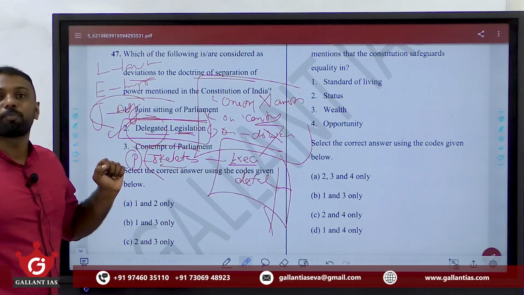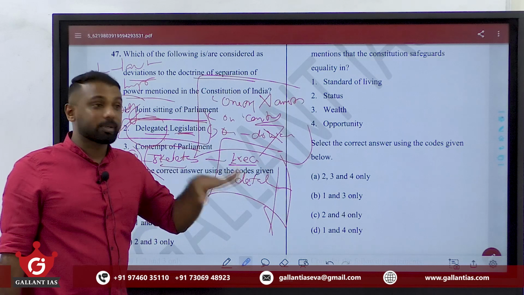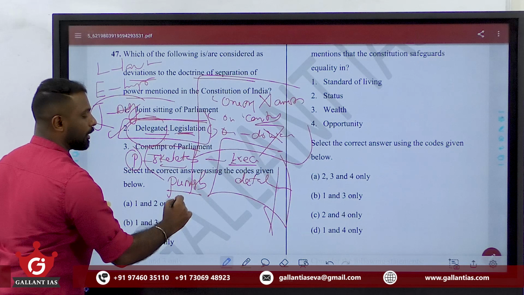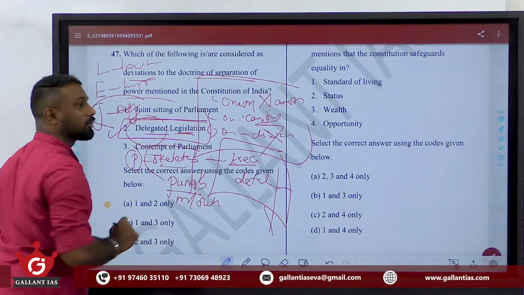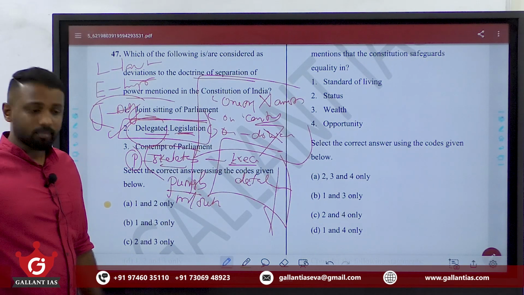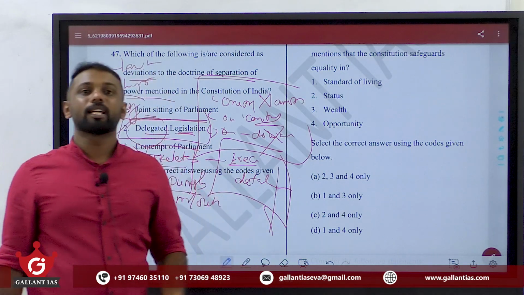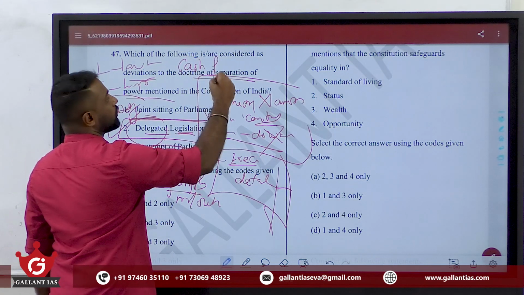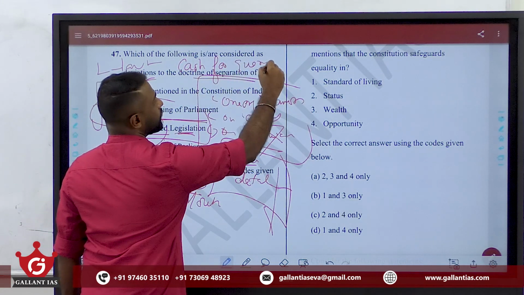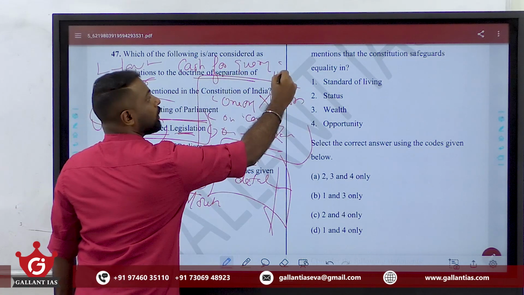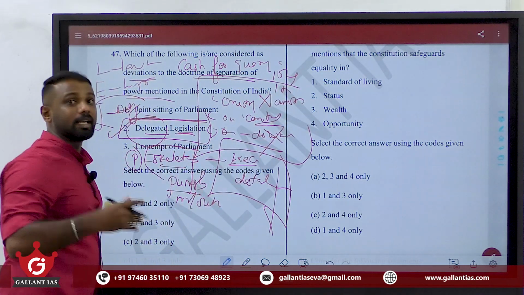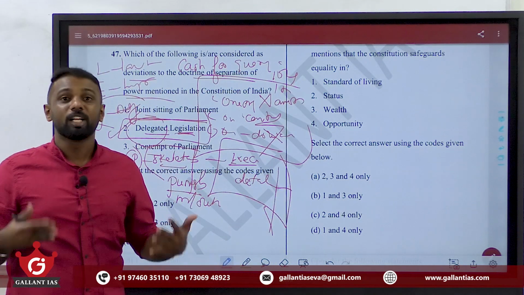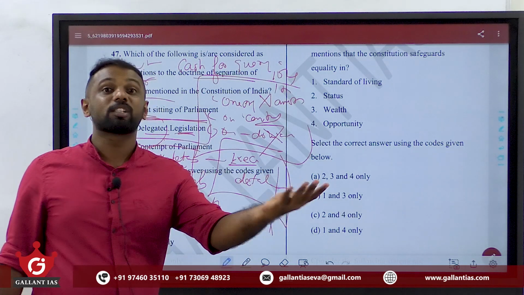Then comes contempt of parliament. Under our parliamentary privileges, parliament has the authority to punish a member or an outsider for breach of their parliamentary privileges. A few decades back, there was a case called the cash for query case. This simply means at that time, 10 Lok Sabha members as well as 1 Rajya Sabha member received bribe for asking questions in the parliament. That is, just to do their duty to ask questions in the parliament, they received bribe.